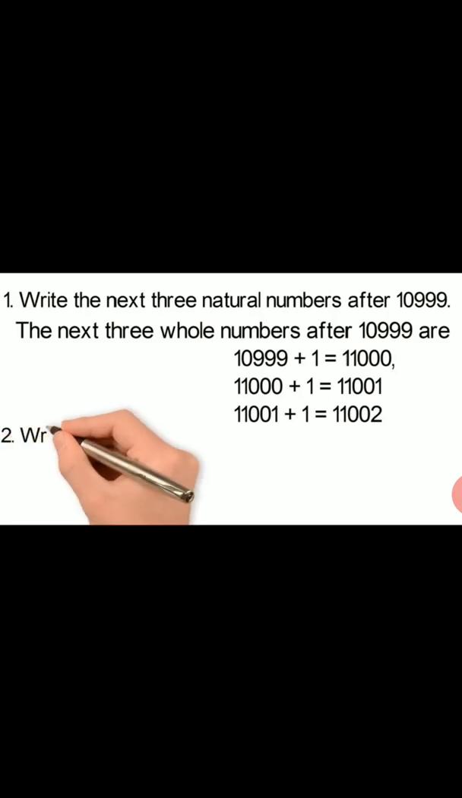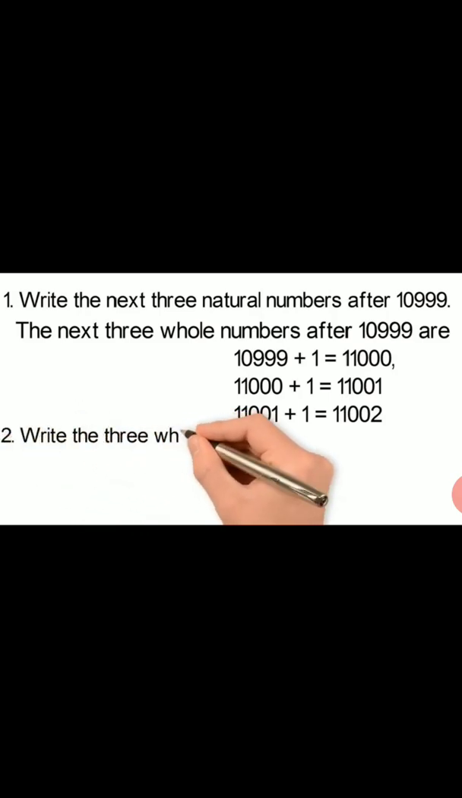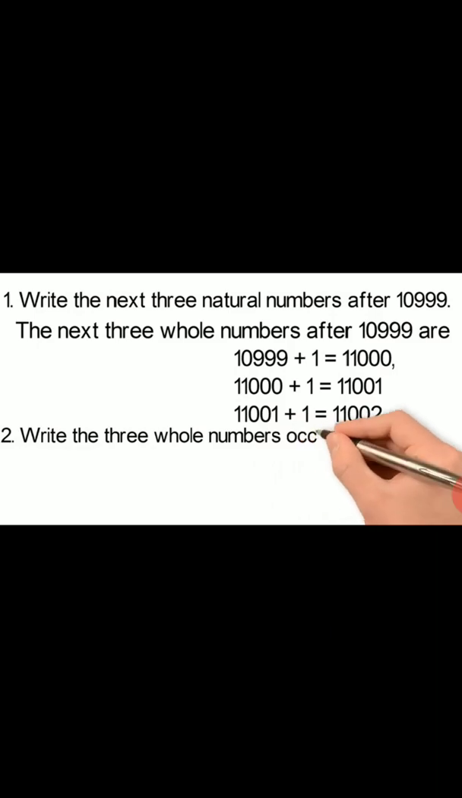Now the second question is, write the three whole numbers occurring just before 10,001. The given number is 10,001. For this we will subtract 1 from the given number, then again subtract 1, then again subtract 1. So the solution is here.